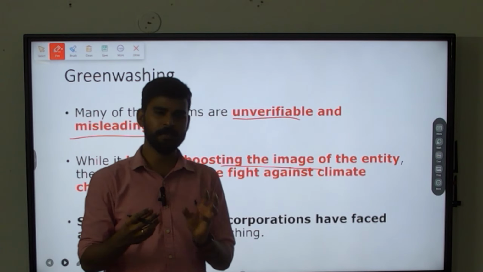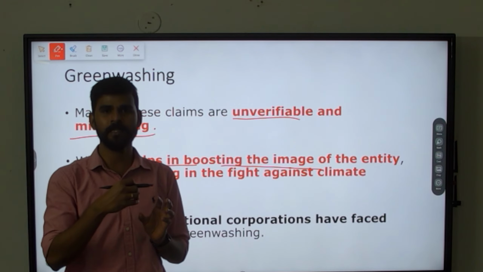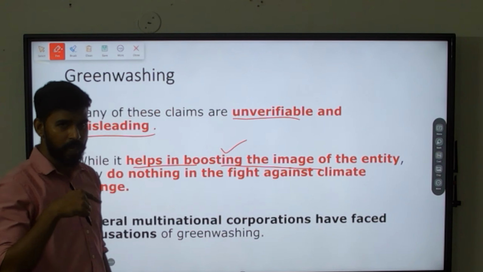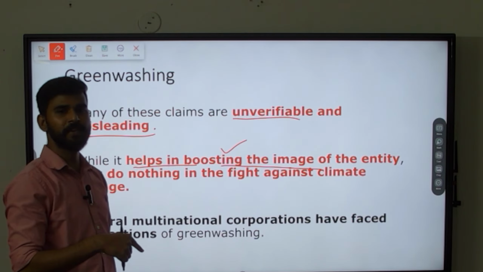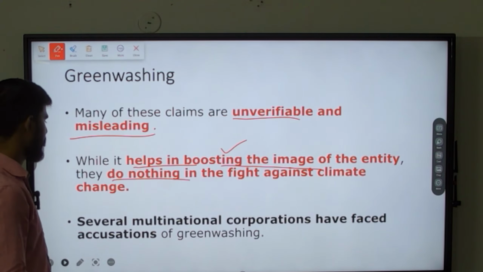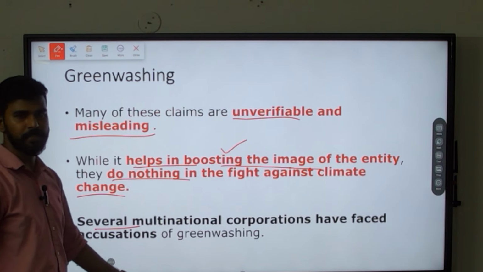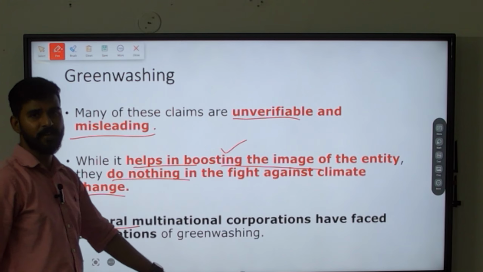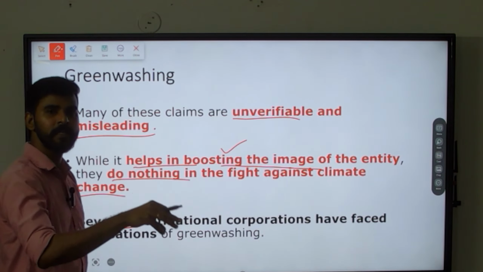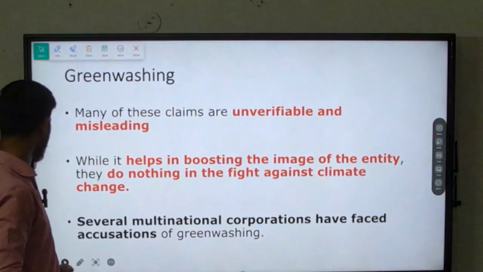These days, if there is a product with the tag that it is environment friendly, then people will obviously go for buying this product. So they will boost their image, but are they actually doing any benefit to the environment? No, they do nothing to fight climate change. Several multinational corporations have faced accusations for this activity called greenwashing, that is, falsely claiming that they are involved in eco-friendly activities. So you must be clear about what greenwashing is.